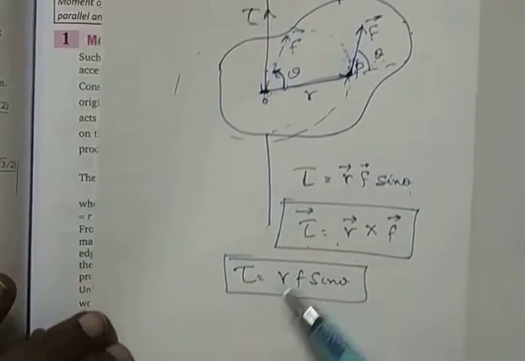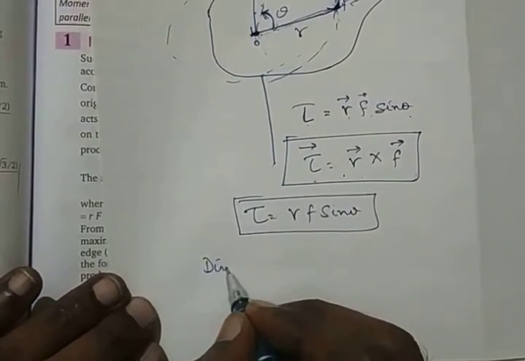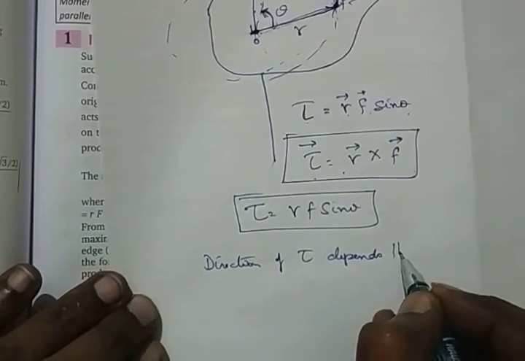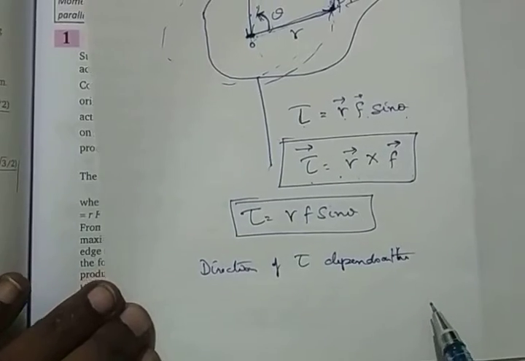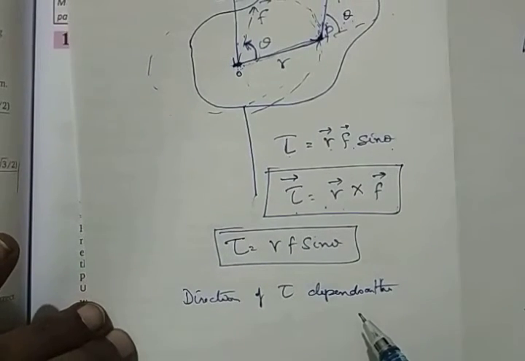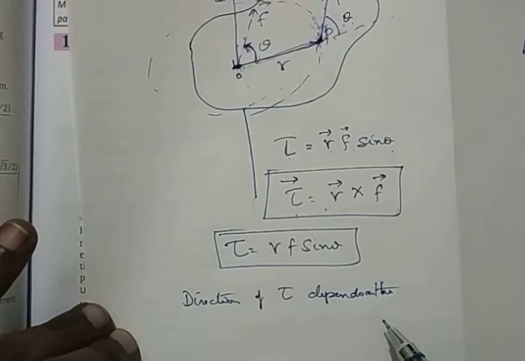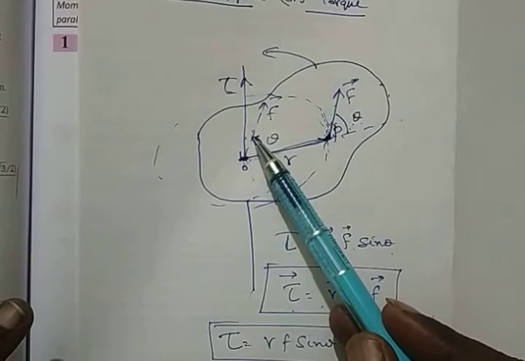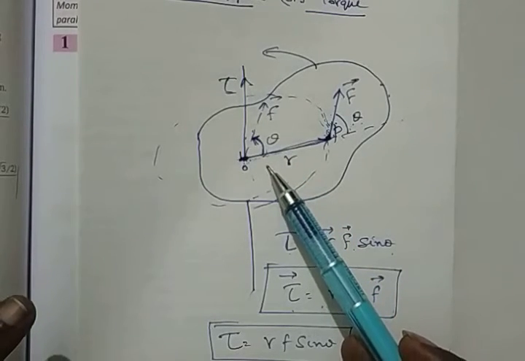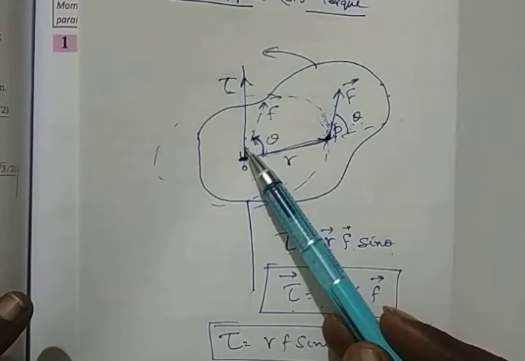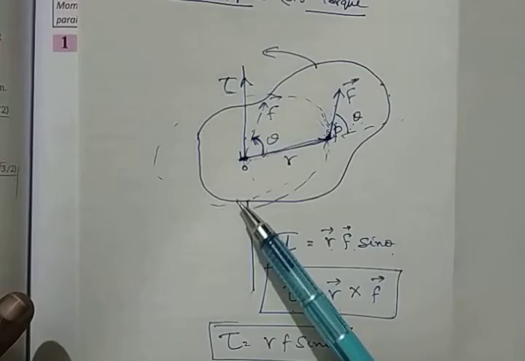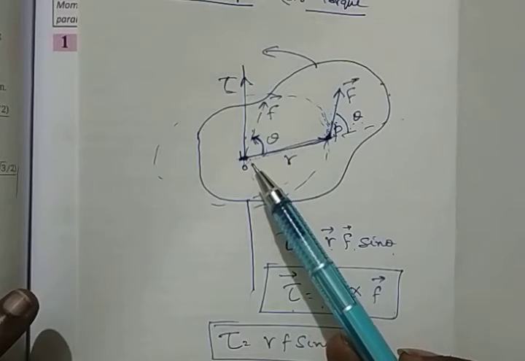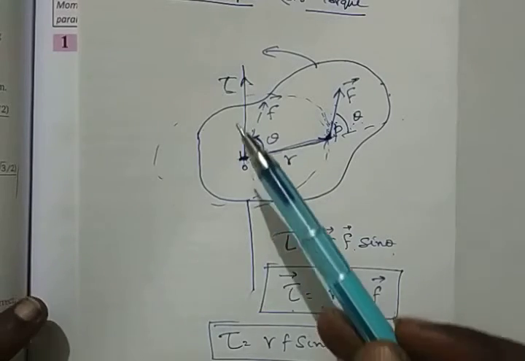The direction of torque depends on the rotational part from R vector towards the force. From R vector towards the force, then according to the right hand thumb rule, torque will be along the upward direction.